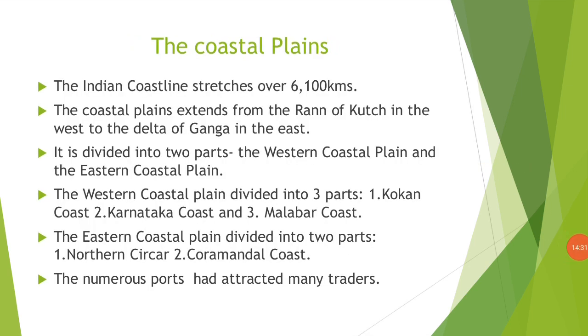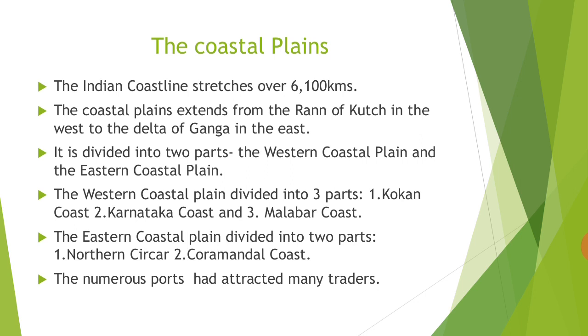The coastal line or the coastal plains of India. It extends from the Rann of Kutch in the west to the delta of Ganga in the east. It is segregated into eastern and western coastal areas. Let us go into detail with that.